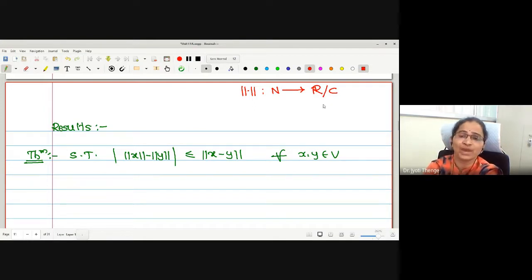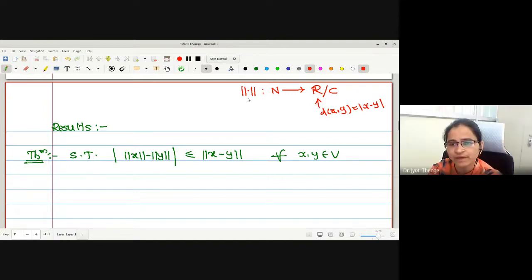But we know very well that on R, we have defined a metric, the usual metric. What is the usual metric we have defined on R? Mod of x minus y, right now? Yes, ma'am. Okay, therefore if I take any x and y, say here, x and y are two elements of V. What about the norm x and norm y values?